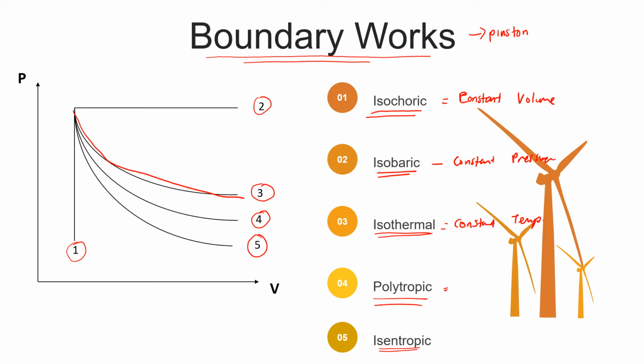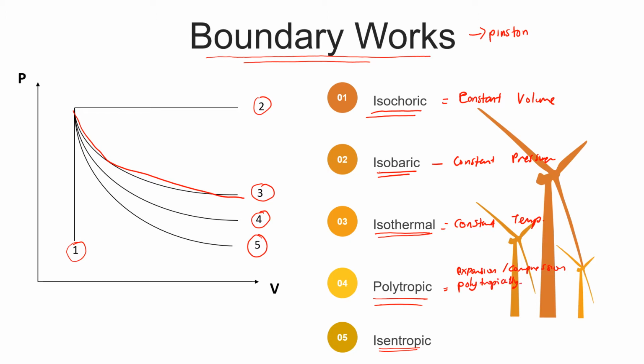Untuk polytropic, dia bila dalam keadaan expansion ataupun dia bagi tahu dia dalam keadaan expansion polytropic, expansion ataupun compression polytropically.